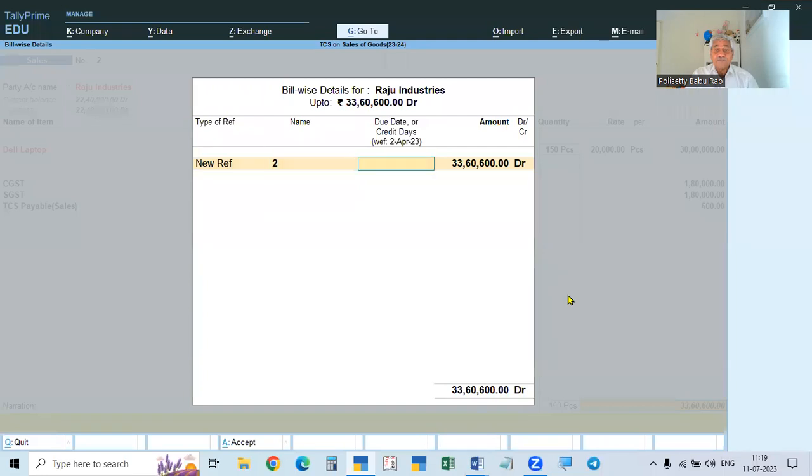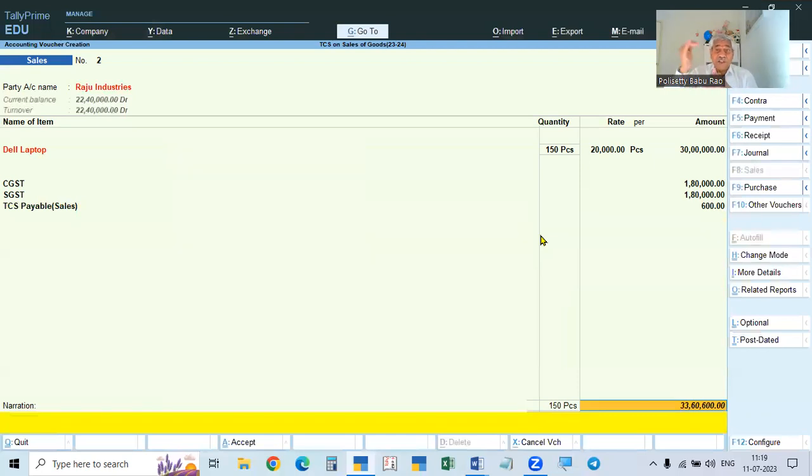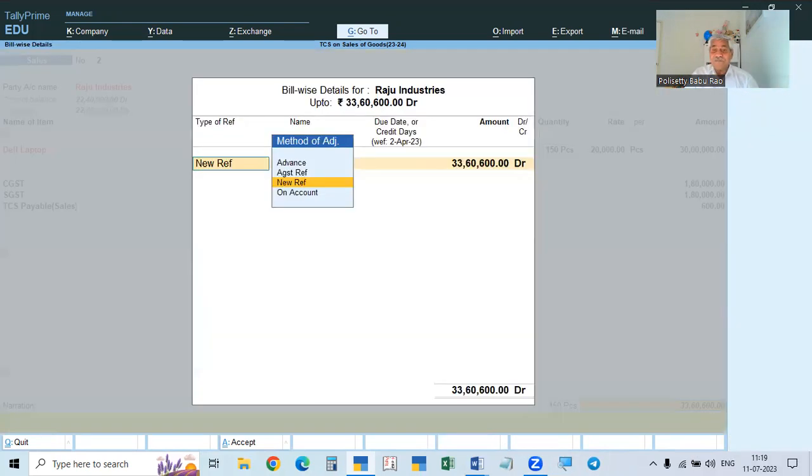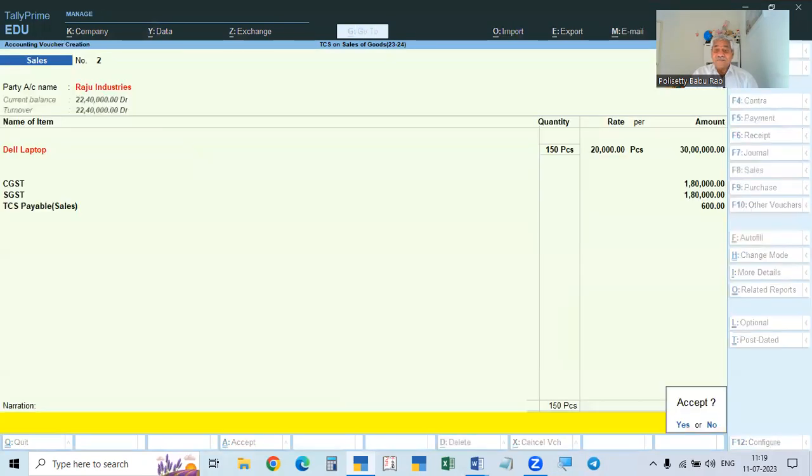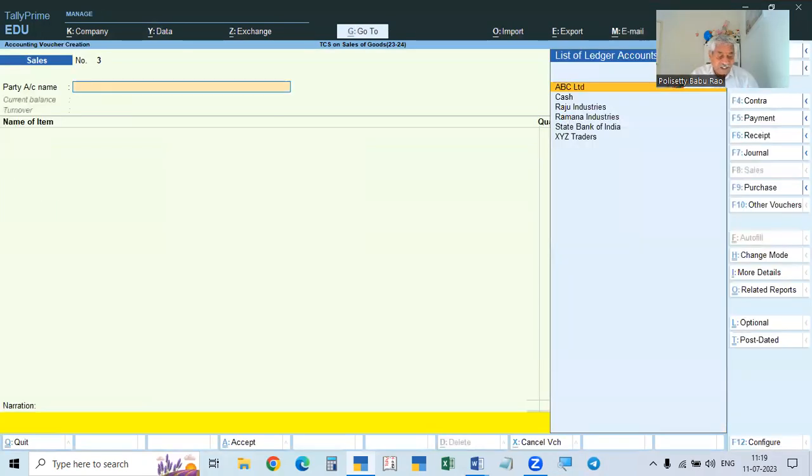So now the balance here in the TDS is deductible, so it is reducing, showing minus. Here it is to be collected in addition to the bill, so it is adding, and the total actual amount is 33,60,000 including 600, that is 33,60,600. So it has collected. Okay, so we have calculated the collection.